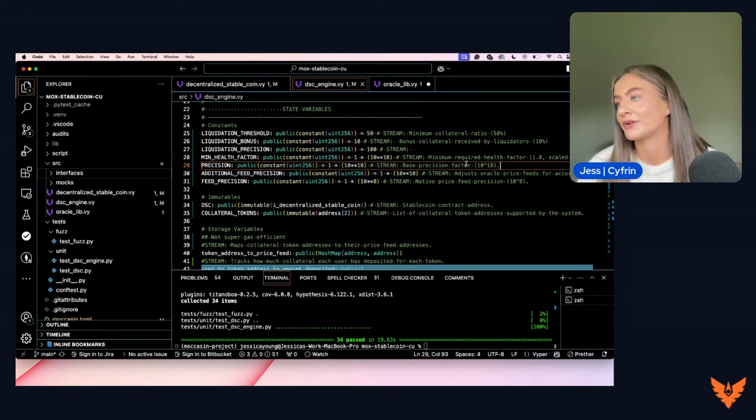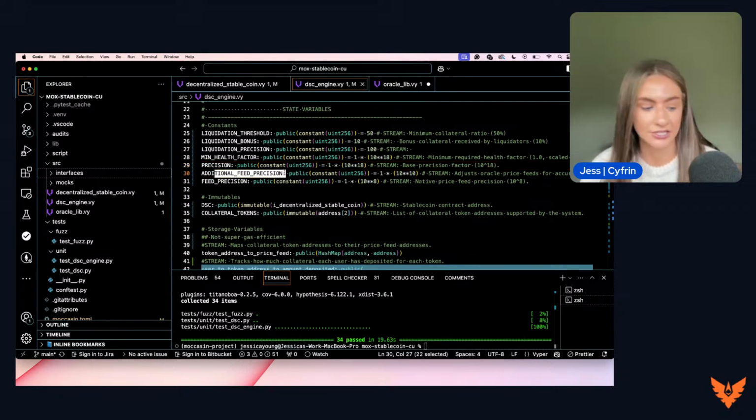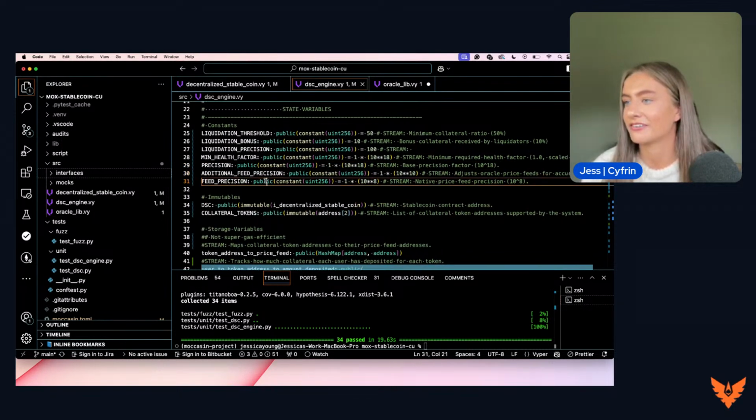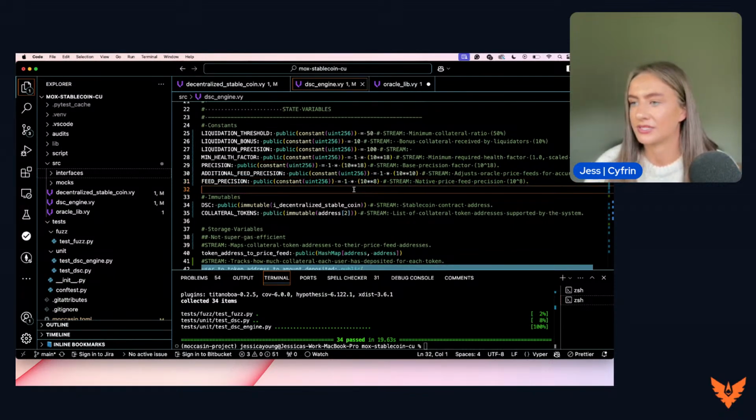We also have the precision, the base precision factor, and the additional feed precision. Here we are adjusting the Oracle price feeds for accuracy, and so we can determine how regularly we would like to receive Oracle price feeds. And we have the feed precision as well, the native price feed precision, so 10^8. So those are the constant variables being initialized and declared.